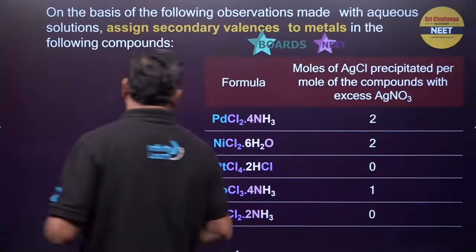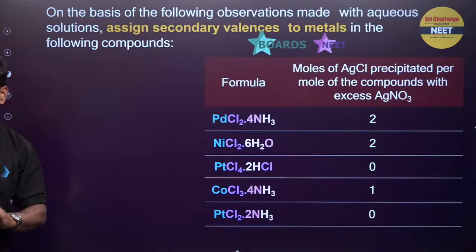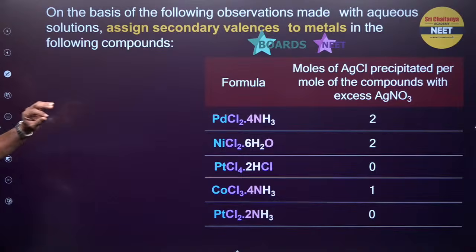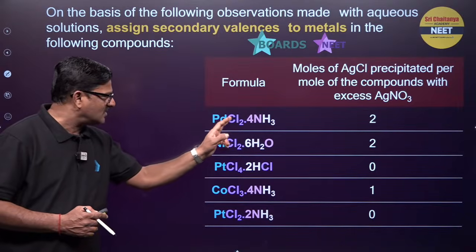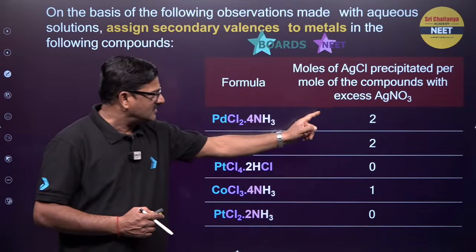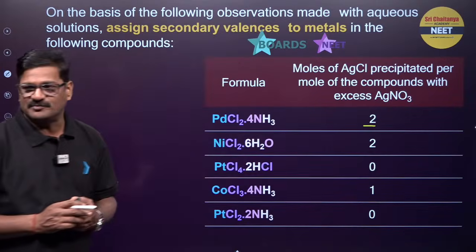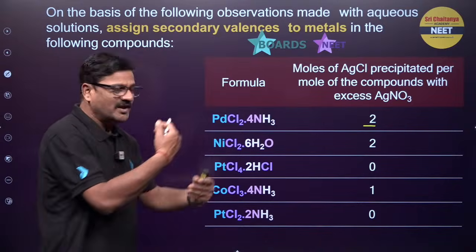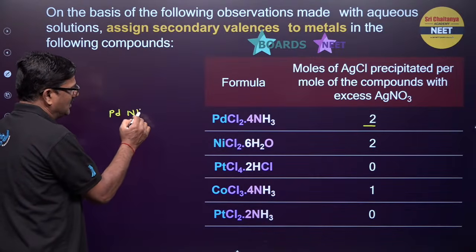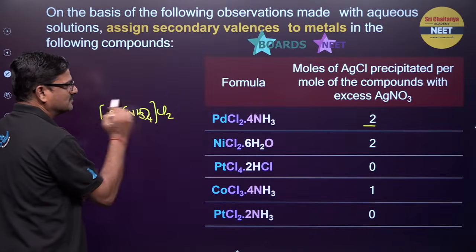Moving ahead, on the basis of these observations, how can you answer a question, beta? Assign the secondary valences to the metal in the following compounds: PdCl2·4NH3. If this is treated with excess AgNO3, 2 moles of AgCl are precipitated, so 2 chlorines should be outside the square bracket, so I can say Pd(NH3)4 and it is going to be Cl2.